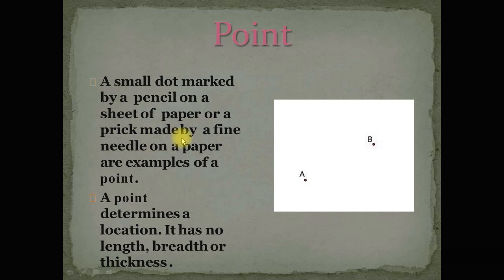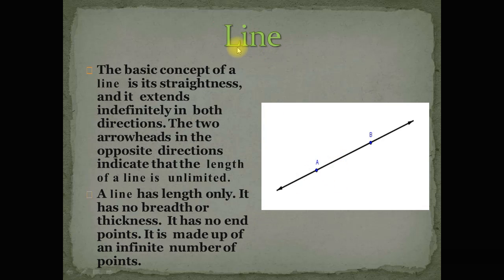Or a prick made by a fine needle on a paper are examples of a point. Dear students, a point determines a location. It has no length, breadth, or thickness. Now, what is a line?